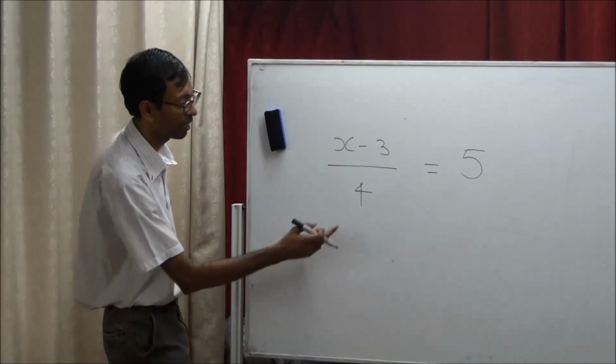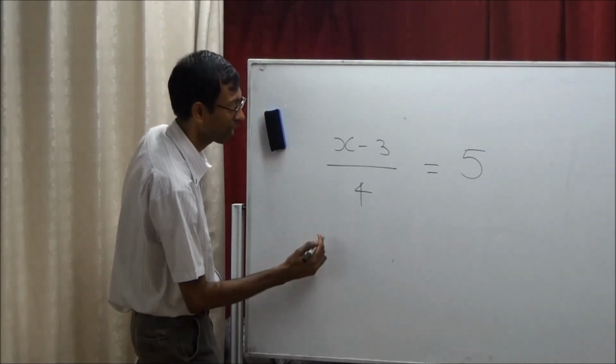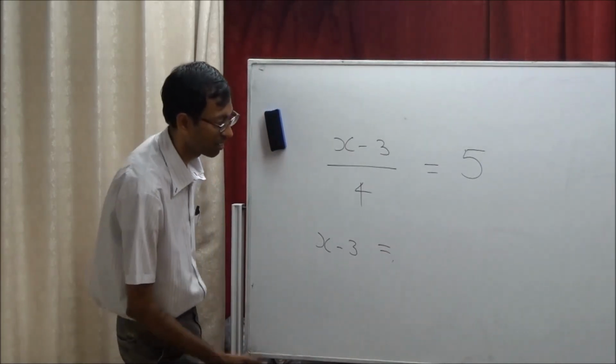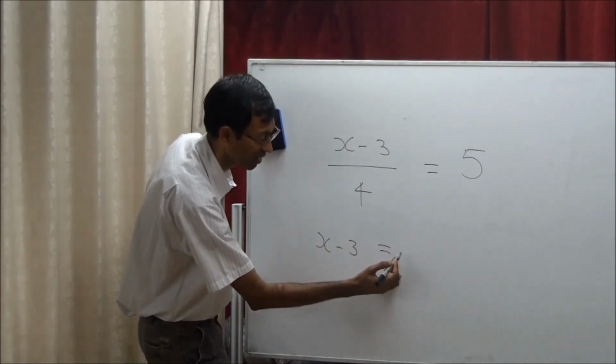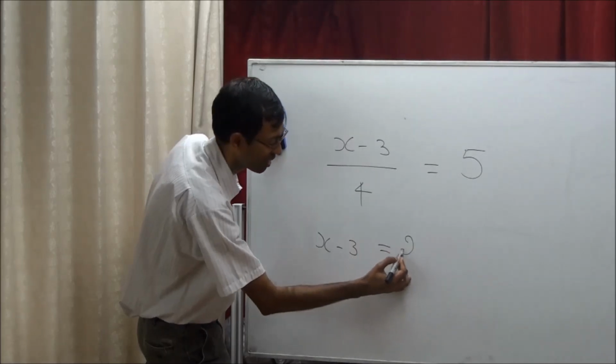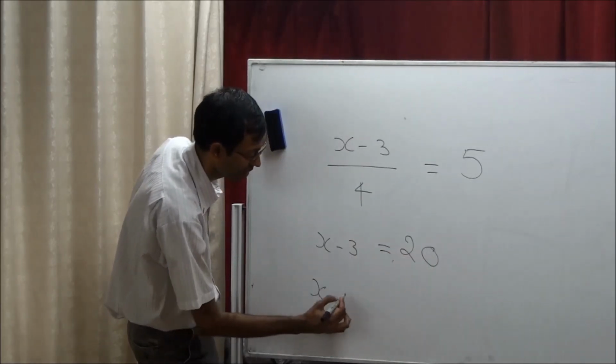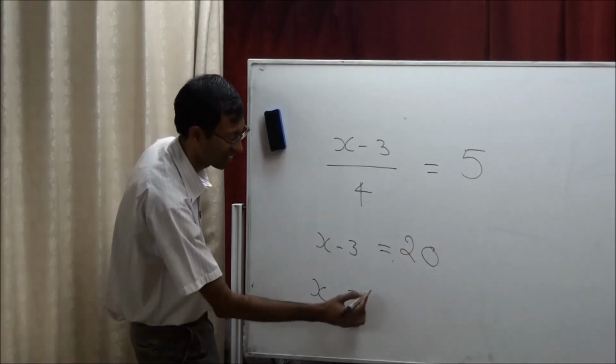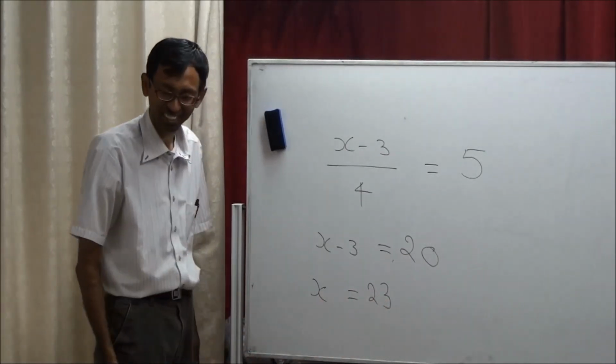First, which one do you want to take away? 4. Okay, so x minus 3 equal to 4 times 5, which is 20. So x equal to 23.